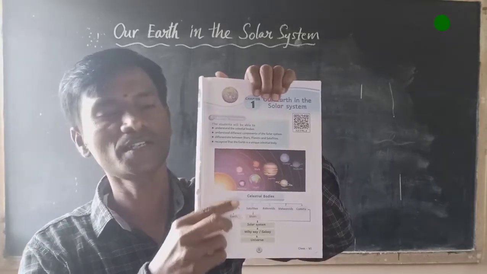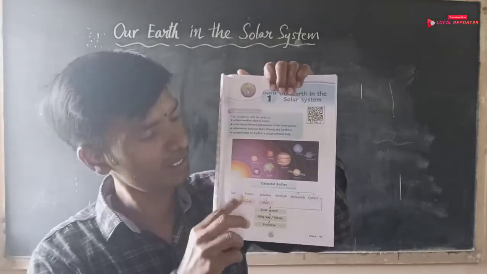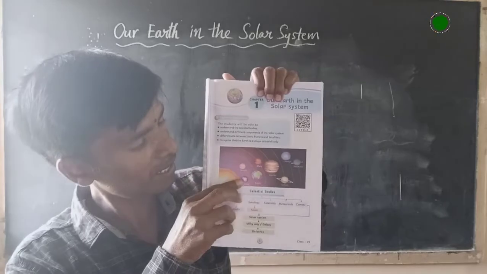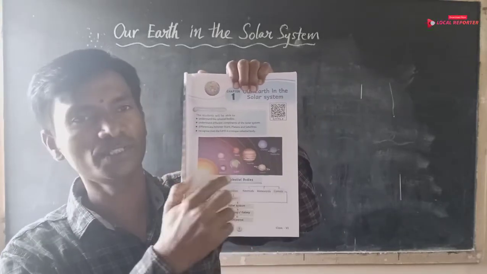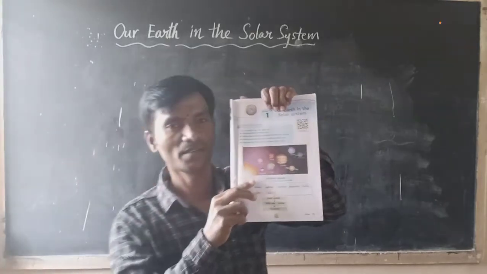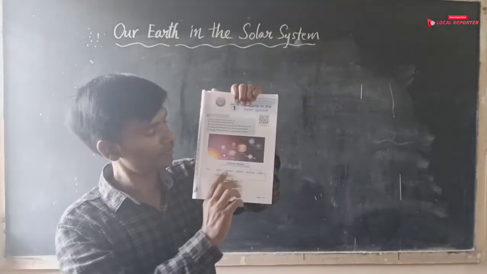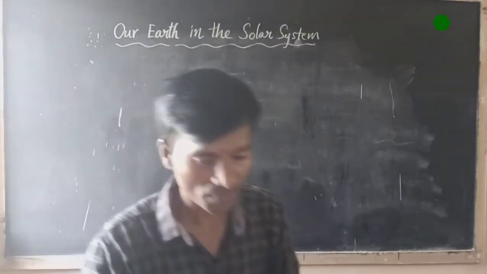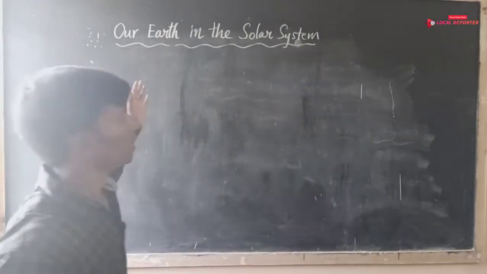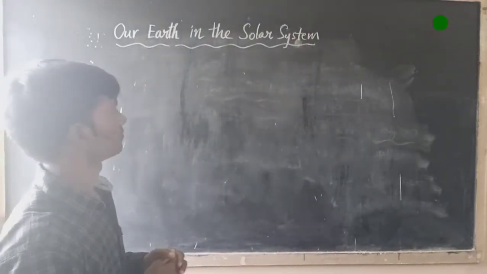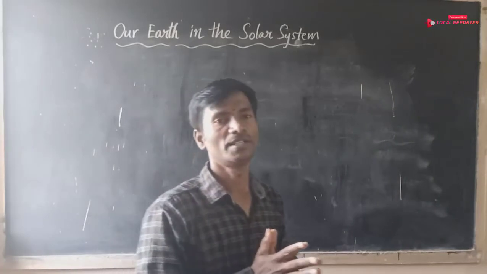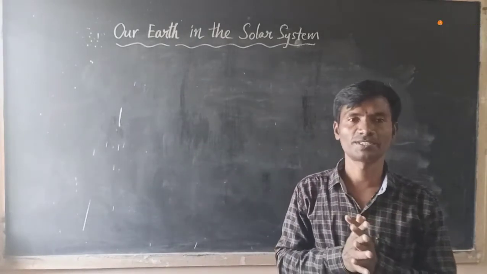This is a picture of the solar system. You already have knowledge about this solar system, right children? We will start the lesson, Our Earth in the Solar System. This is the first lesson in your 6th class social studies.